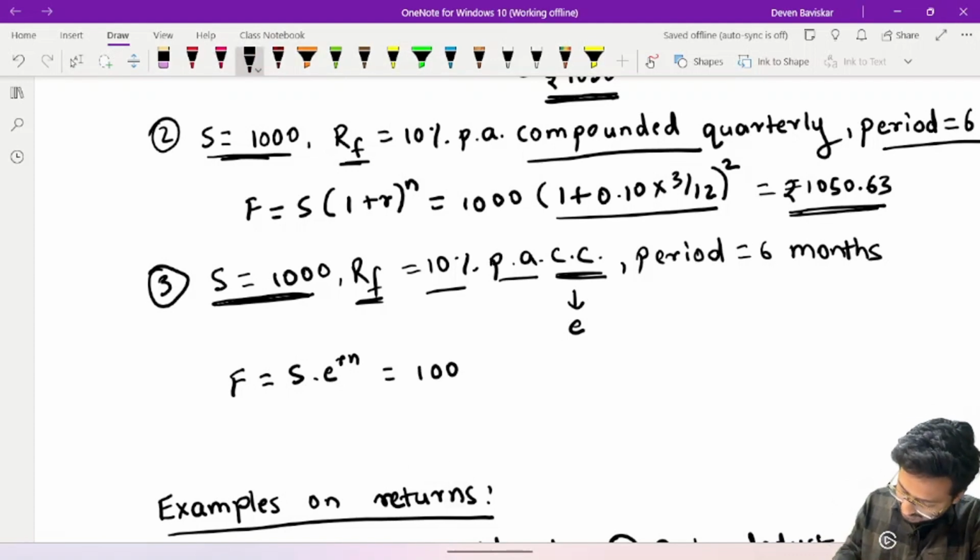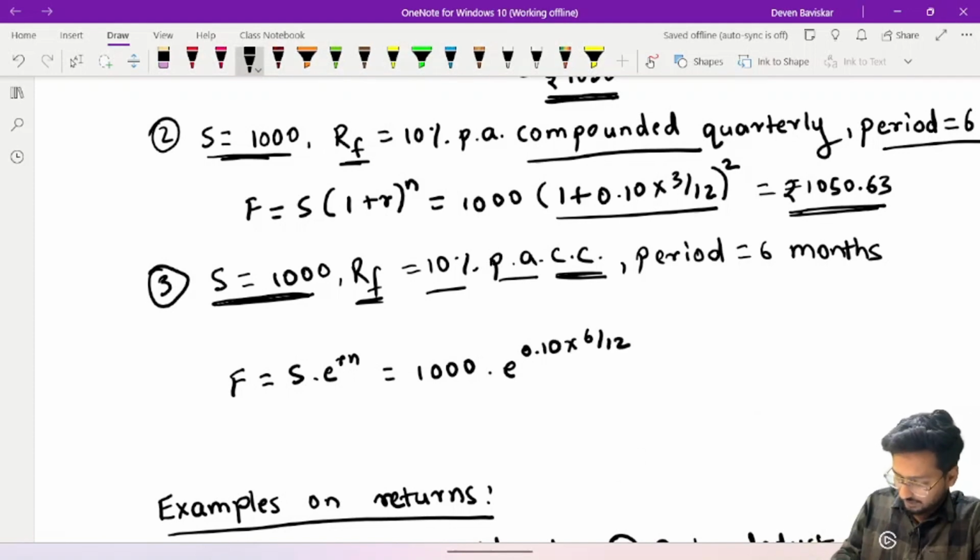S we have as 1000 rupees into E. Now, what is the rate of interest? It is 10%, 0.10 into, what is the period? 6 by 12. Okay. Now what is it? 1000 into E raised to 0.05.